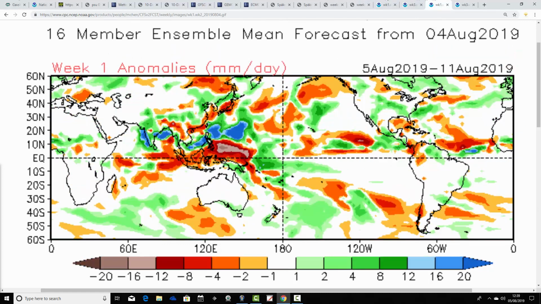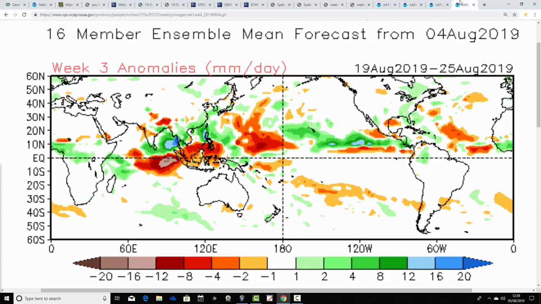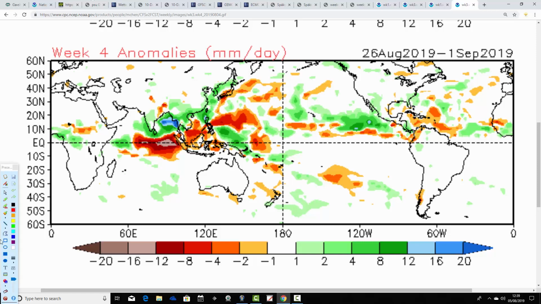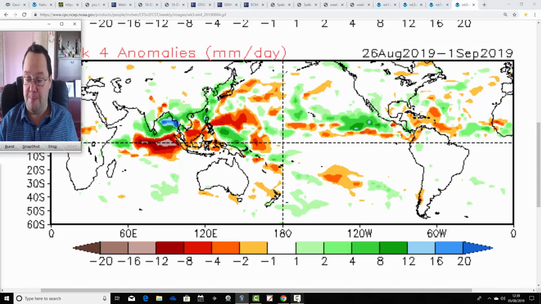And then we have the precipitation anomaly, wetter than average in the week ahead, from the 5th to the 11th of August, above average rainfall from the 12th to the 18th of August too. Then we've got the week 3 precipitation anomaly, the 19th to 25th of August. That's closer to average, so perhaps not quite as unsettled that week. And then average precipitation in week 4, 26th of August to 1st of September. Possibly 1 or 2 signs it's going to be dry and average down to our southwest. That's as that ridge is beginning to strengthen.